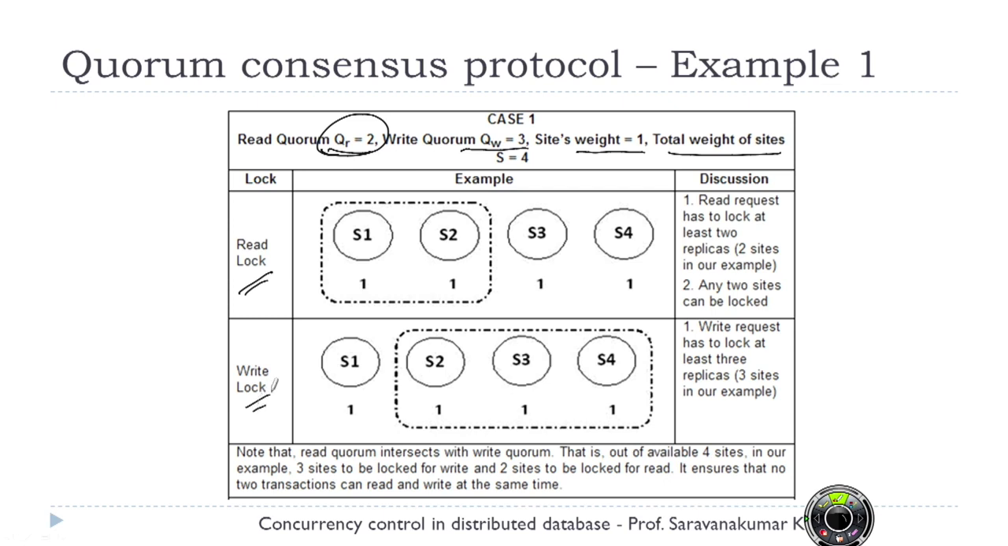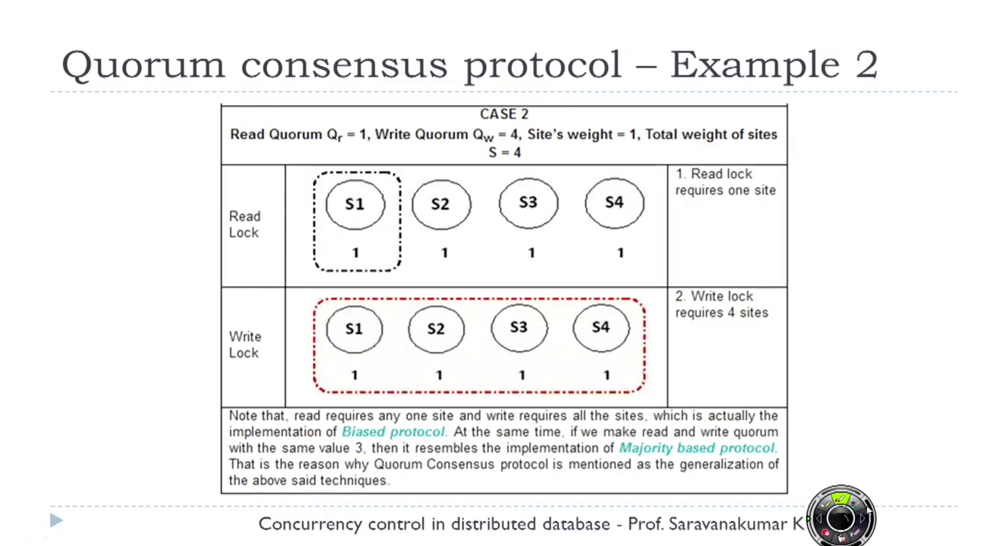In the same case, if I want to write, my write quorum value is 3. That means I have to lock a number of sites such that the sum of the weights of the sites is greater than or equal to 3. So I have locked 3 different sites. Once I have acquired locks from all these sites, I can proceed with my transaction. So it ensures that no 2 transactions can read and write at the same time. You see, there is an overlapping between read and write, so I cannot do this one.